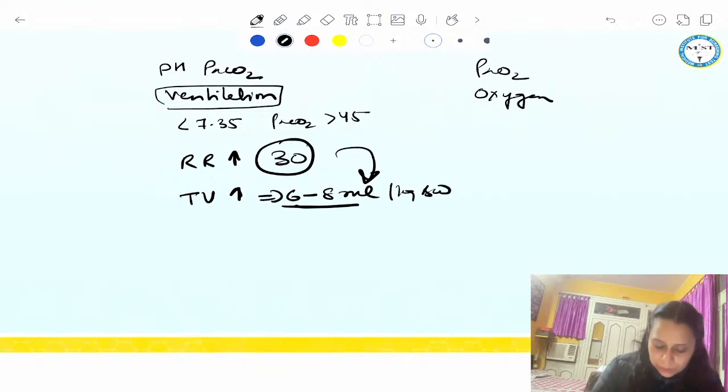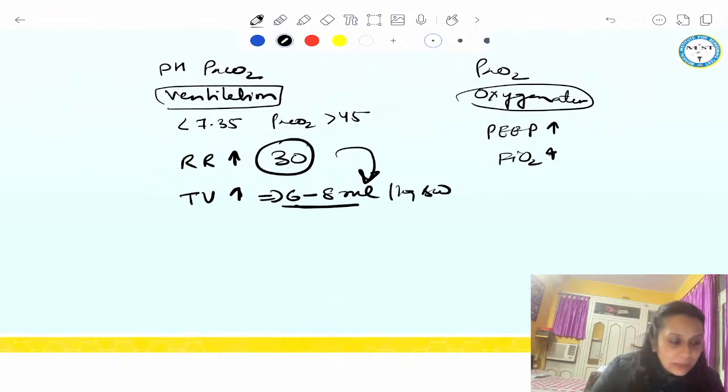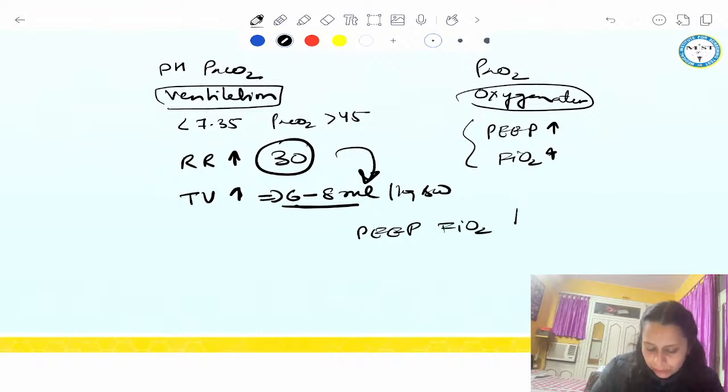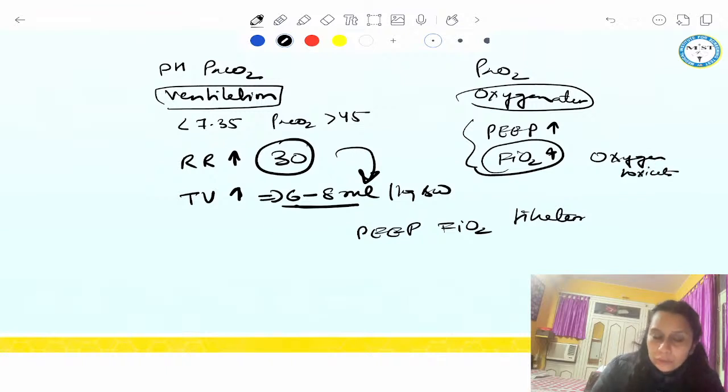Okay, PaO2 tells us about oxygenation. So for this, we have to either increase the PEEP or increase the FiO2. So there is something called PEEP FiO2 titration. Now this is important, PEEP FiO2 titration. If we keep FiO2 very high, then the risk of oxygen toxicity is there, right? So what we do, we titrate to the minimum PEEP and minimum FiO2 at which just adequate oxygenation can be achieved.